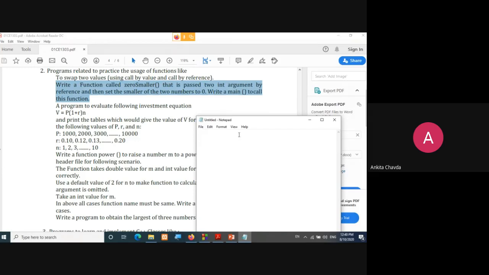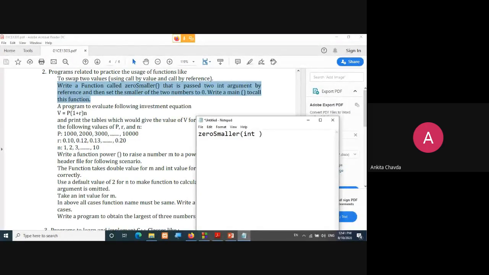Write a function called zero smaller. Okay, so the function name is zero smaller. And we are passing two integer arguments by reference. It is said that it has two arguments and they are passed by reference.